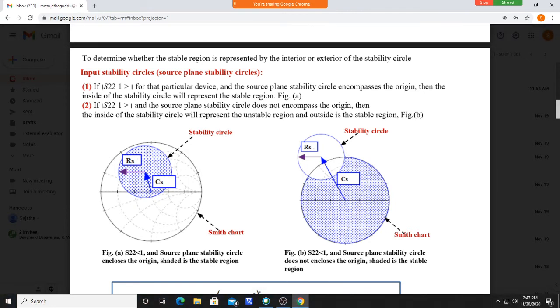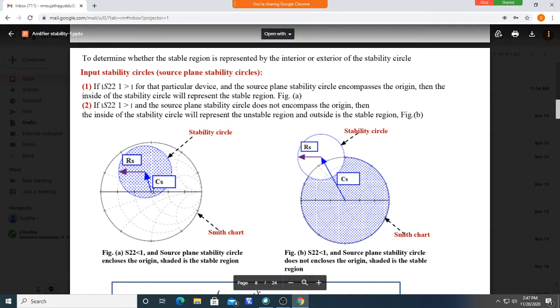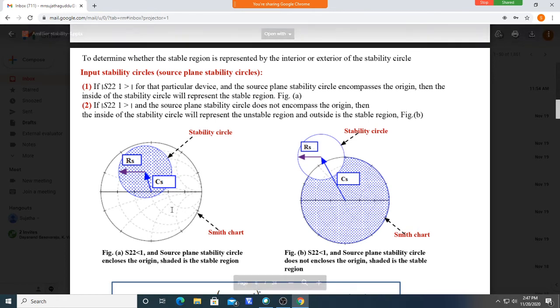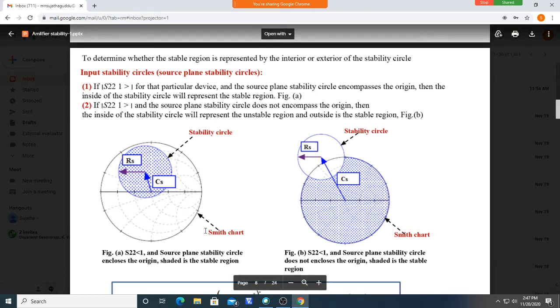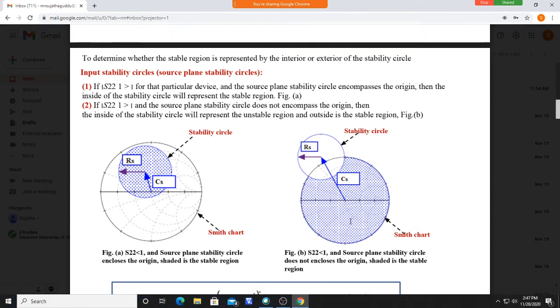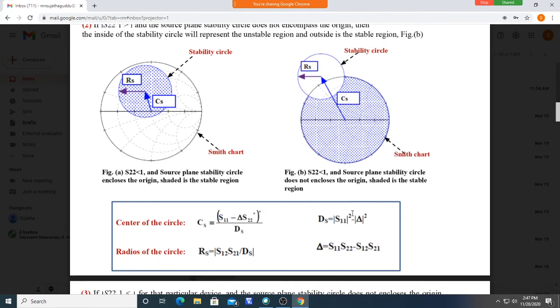If it encloses the origin, the outside values do not give stable operation. Inside values you should take. So now you can choose ZS as any value in whichever area that gives the stable operation.